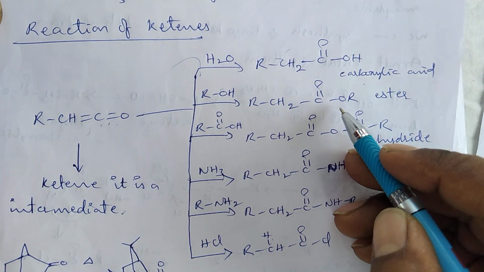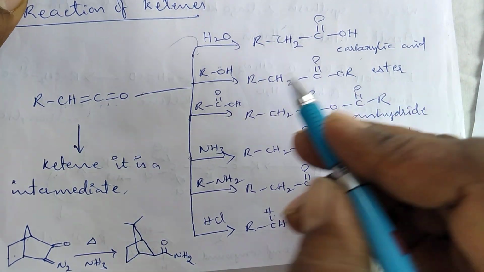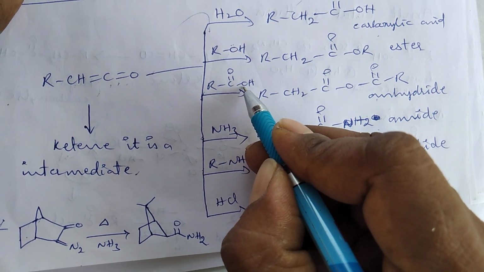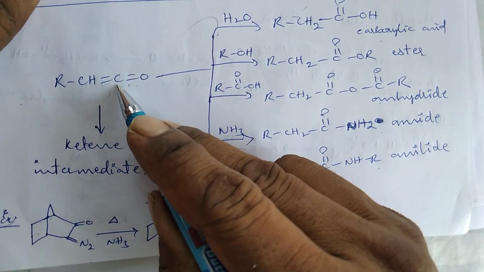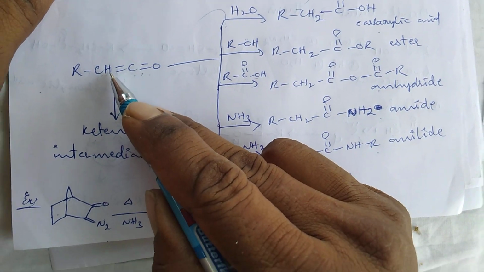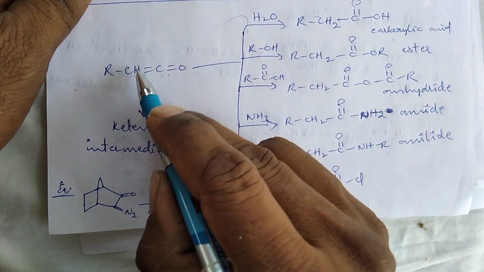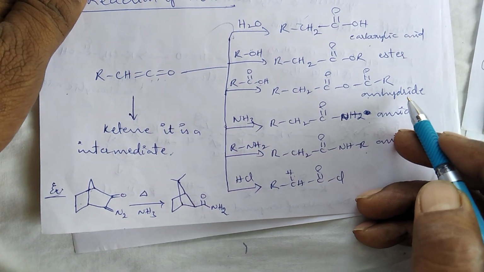Finally the resulting product is ester. In the same manner, if these non-bonded electrons of the oxygen attack this carbon center, this bond pair electron shifts to this carbon, and the H plus ion moves towards this carbon center and produces anhydride.